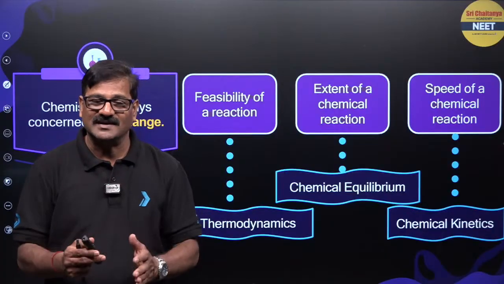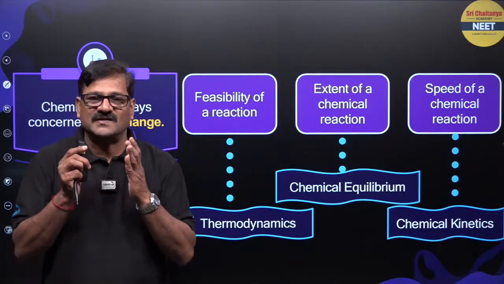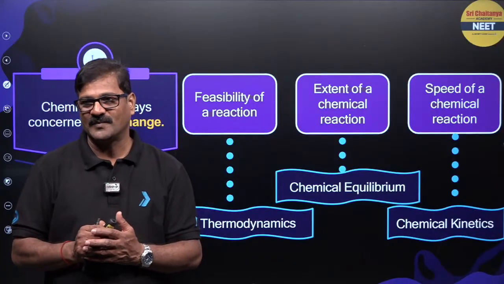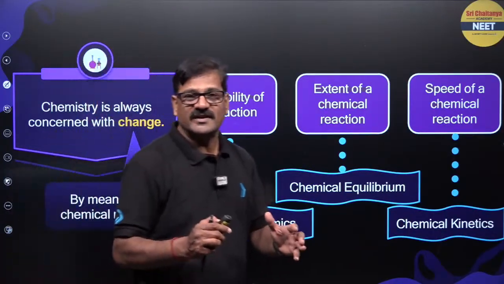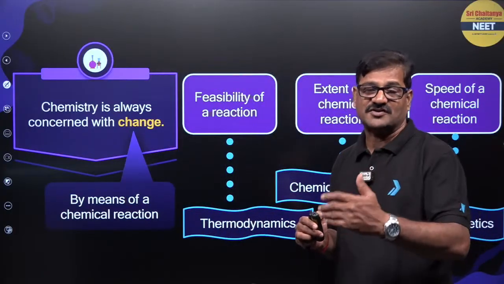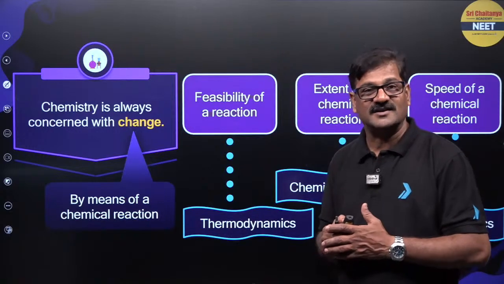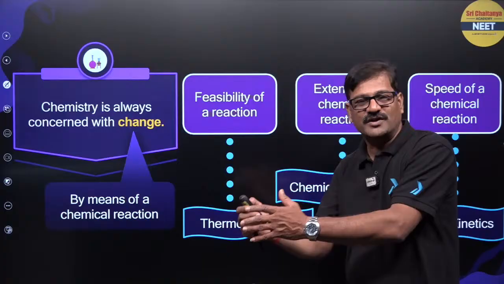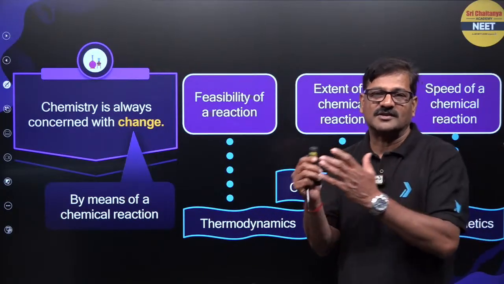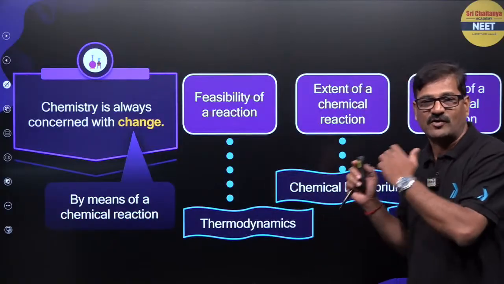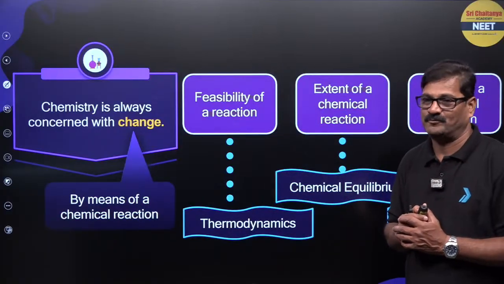When you say chemistry is a study of chemical reactions, in chemical reactions reactant becomes product. So whether the reaction takes place or not is decided based on thermodynamics, beta, and once the reaction is taking place, how fast the reaction is going on is decided by chemical kinetics. How much reactant gives rise to the product, and the product gives back the reactant, that extent of reaction is explained on the basis of equilibrium.